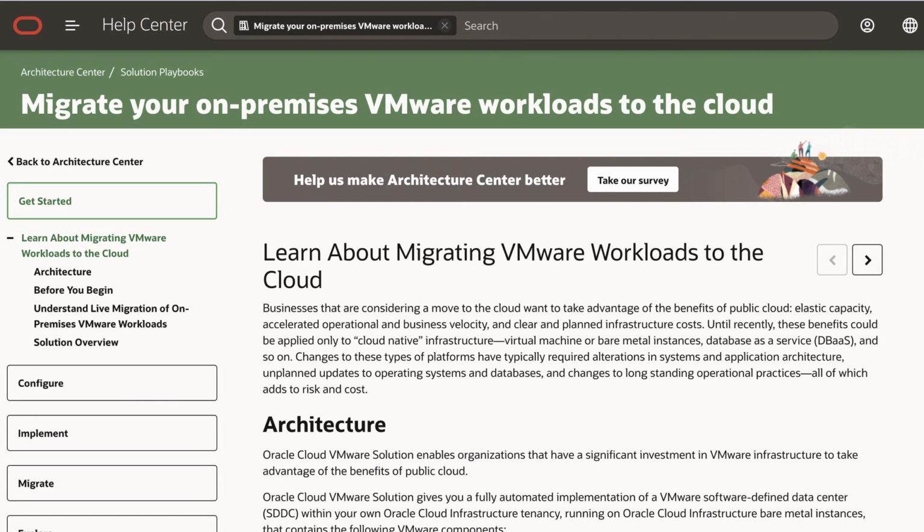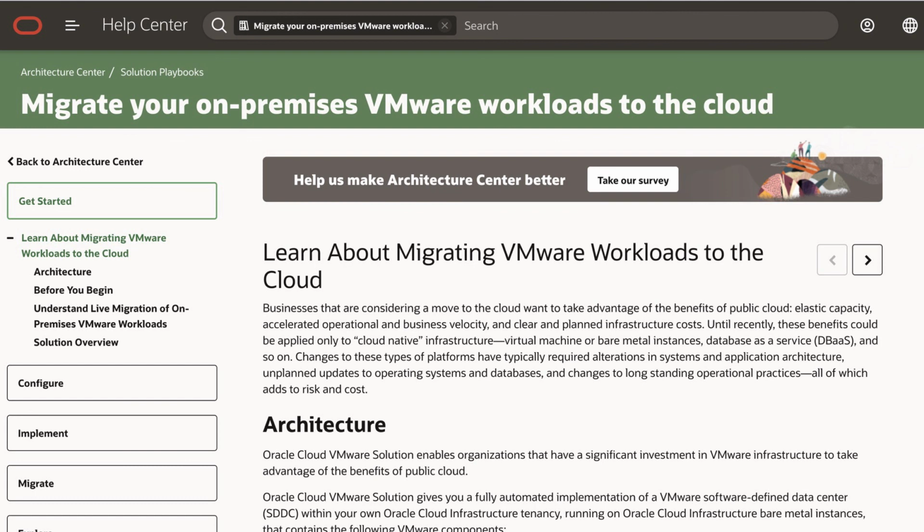Not only can you do that, but you can continue using the third-party tools that you use today because we are a completely customer-managed VMware solution. So you don't have to worry that something that works on premises won't work in the cloud, because it will. Also, because we're using the native VMware tools, there's minimal disruption or change needed for the people running your VMware environment today. They will just see OCVS as another data center in the cloud that they can access using the exact same vCenter that they use today.